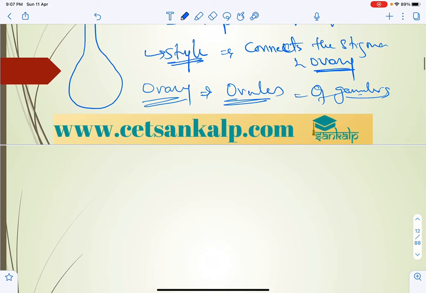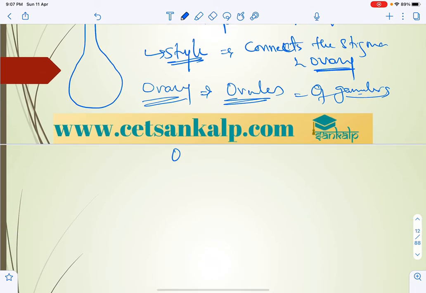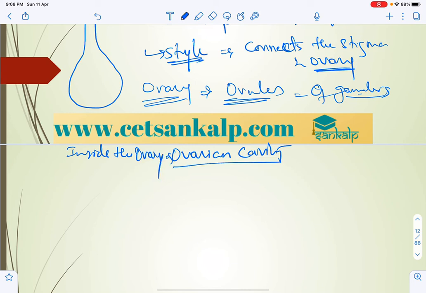Inside the ovary there is an ovarian cavity called the locule. Inside the ovary where locules are present, placenta are located.